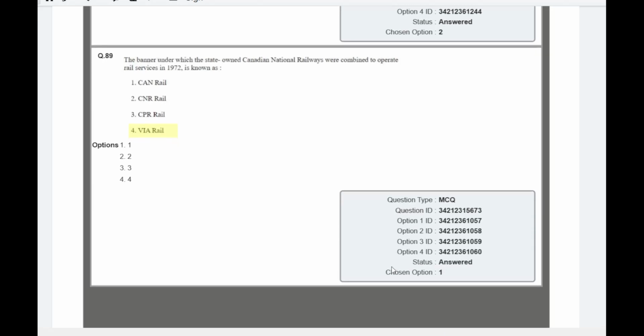Question number 39 is about Canadian National Railway. The input here is somehow wrong, because in 1974 or 78 VIA Rail started. But yeah, the answer was VIA Rail. It's the national railway of Canada.